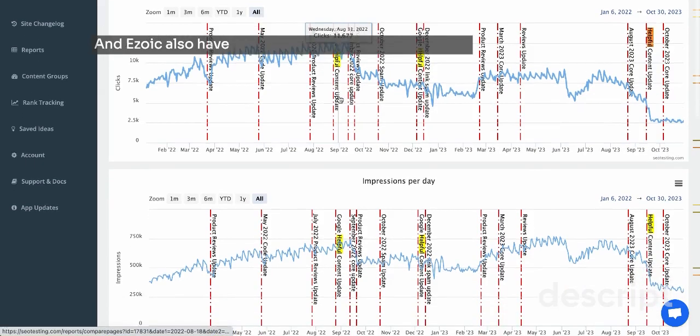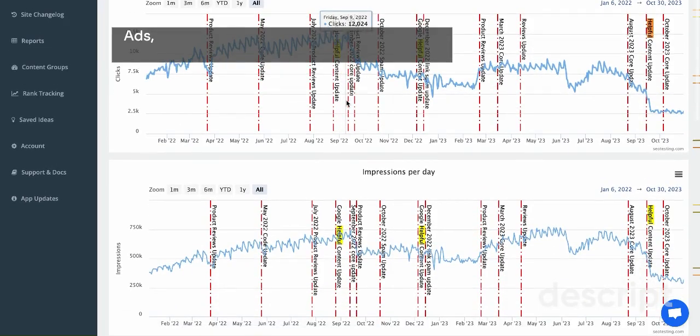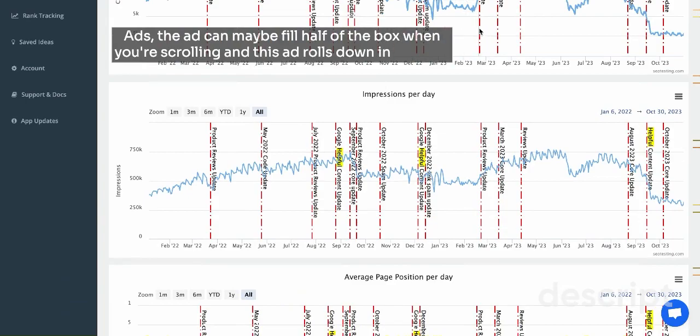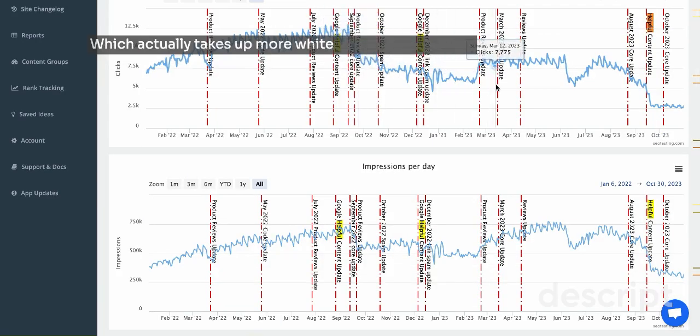And Ezoic also have this feature where you're scrolling ads. The ad can maybe fill half of the box, but you're scrolling and this ad rolls down in the box, which actually takes up more white space than it needs.